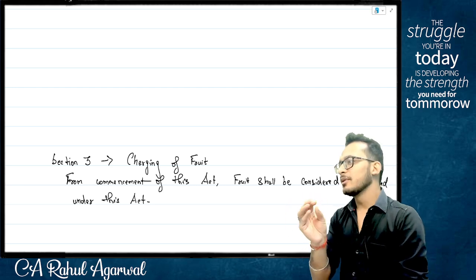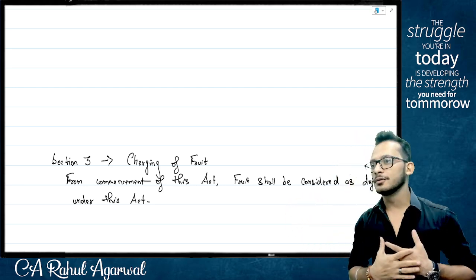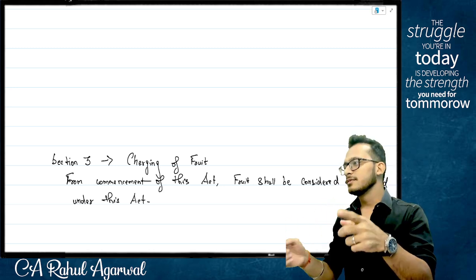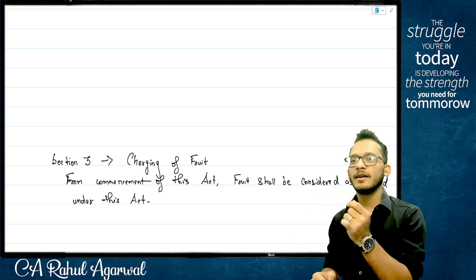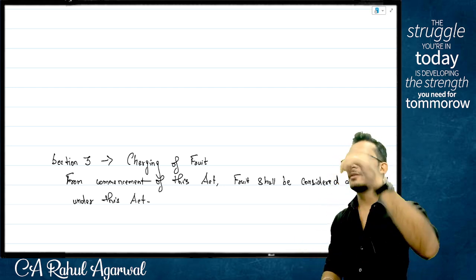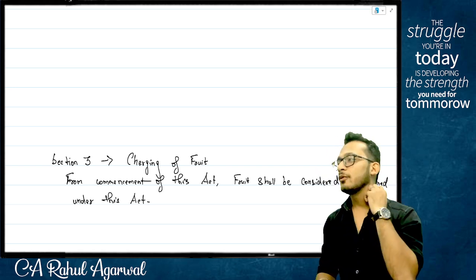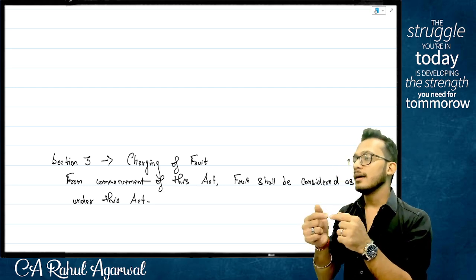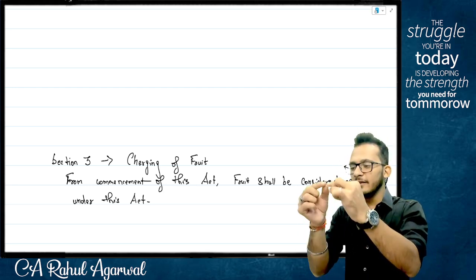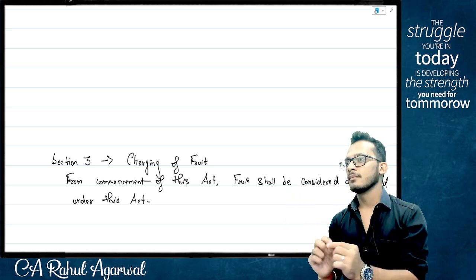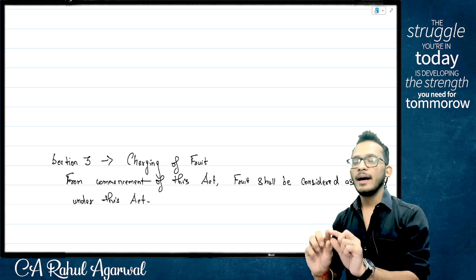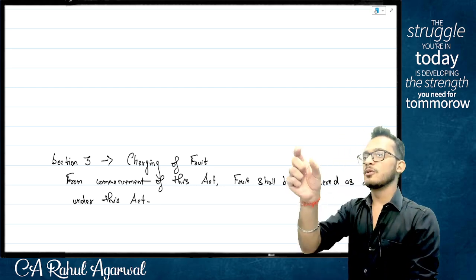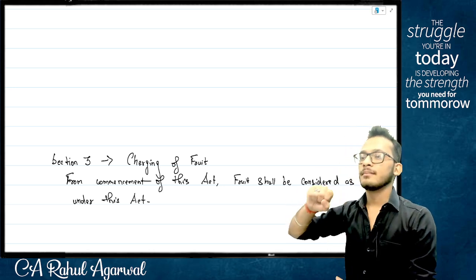Now, here is a simple problem. I have now created a law where I've come and told you what is family. But the problem is the family is now changing for every group. In that case, people, can I put the family definition in section 2? I can't do that. I'll have to put the family definition in the respective group itself. So I have to say, if you clear foundation, family means this. If you clear inter, family means this. And if you clear final, family means this. Yes or no? Yes.